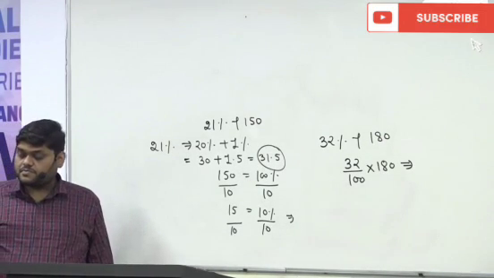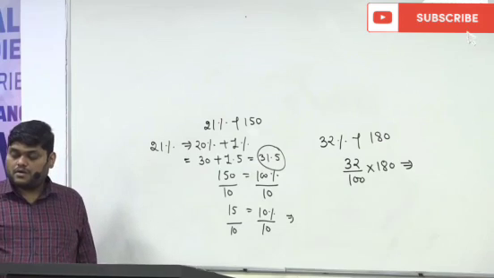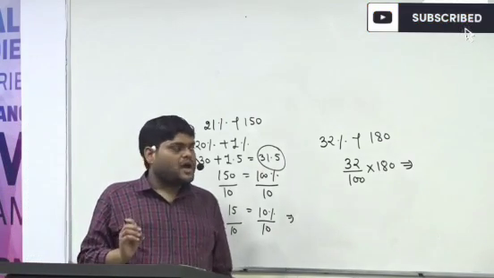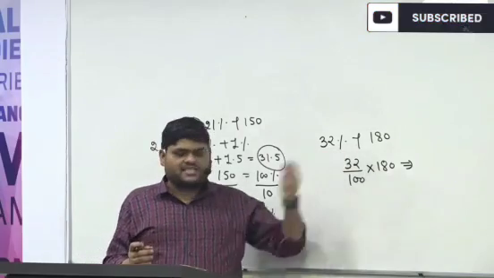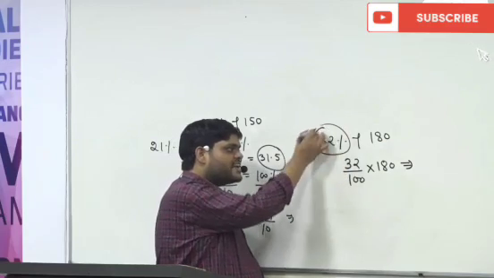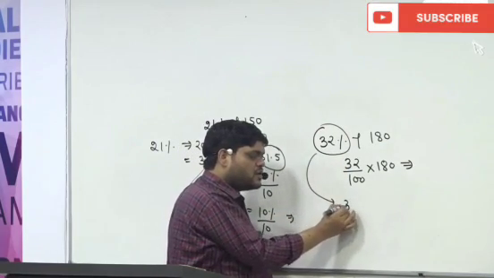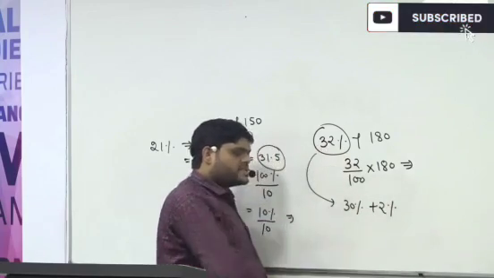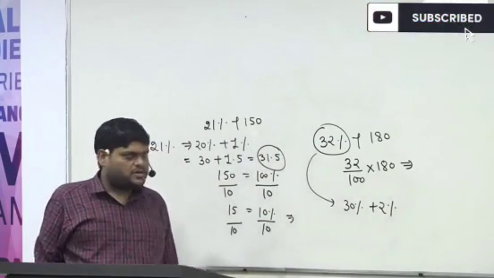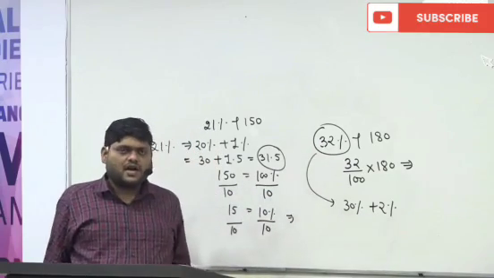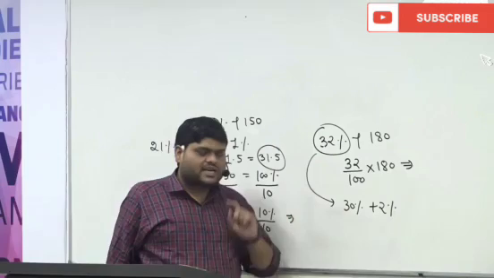But we can do it without pen and pencil. How can we do it? 32% we can break into 30% plus 2%. Can we say like this or not? 32% is equal to 30% plus 2%. And how can we find out 30%?